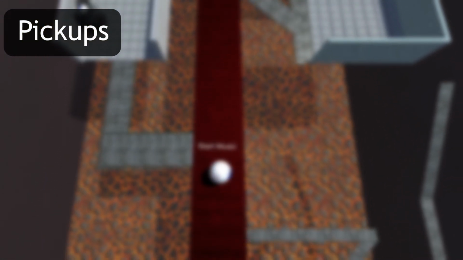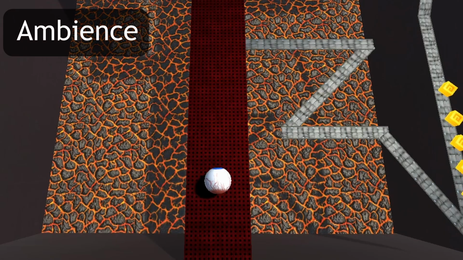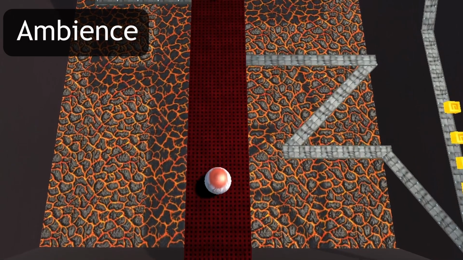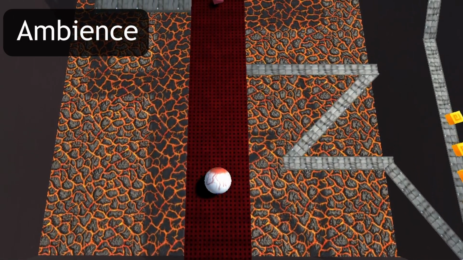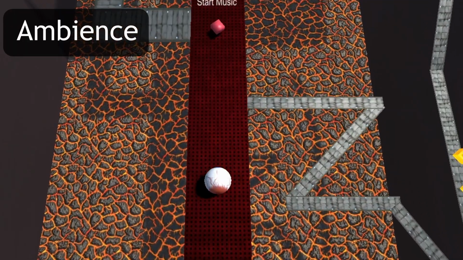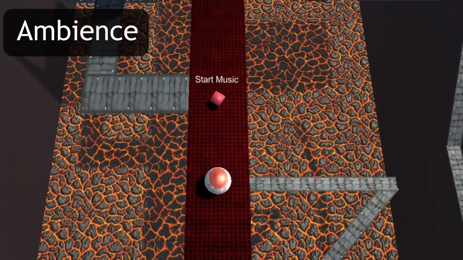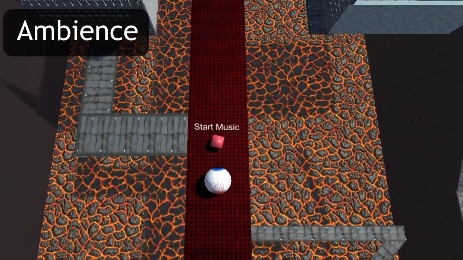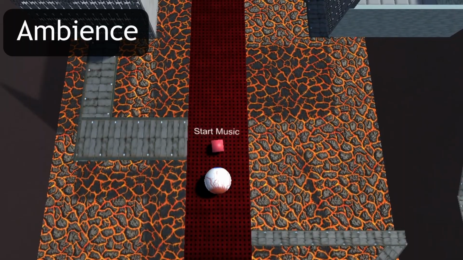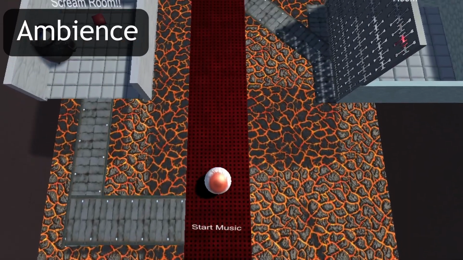The pickups do a lot to immerse the player, but let's look at how the ambience really fills out this world. The game starts each run with no music, to heighten the player's sense of isolation and helplessness. It's not till they pick up the first body part that the music comes in. So in this project, the immersion really starts with the ambience.